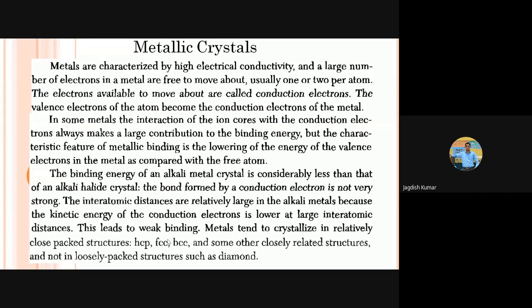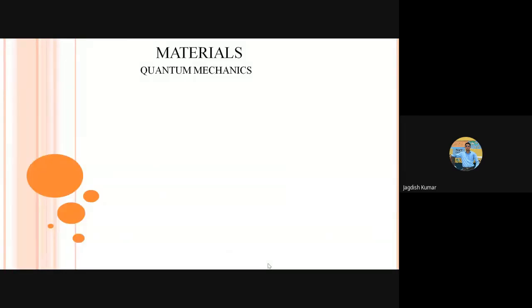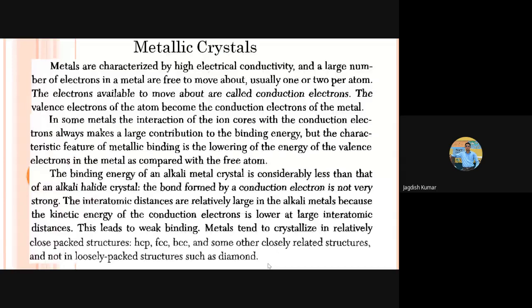Why? Because if you try to take the crystal and mold it in one way or the other, electrons will accordingly redistribute, right? So this kind of tendency leads to the formation of characteristics like malleability, metallic luster, etc. So these are the characteristics of the metallic crystals.